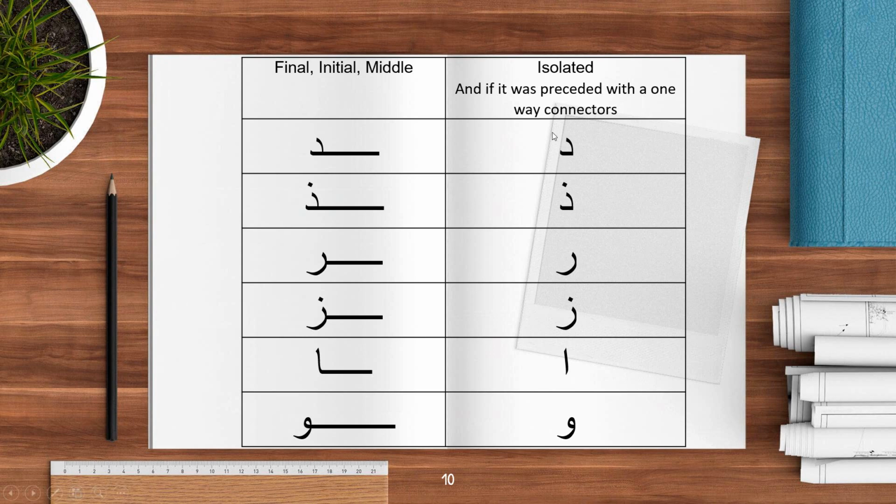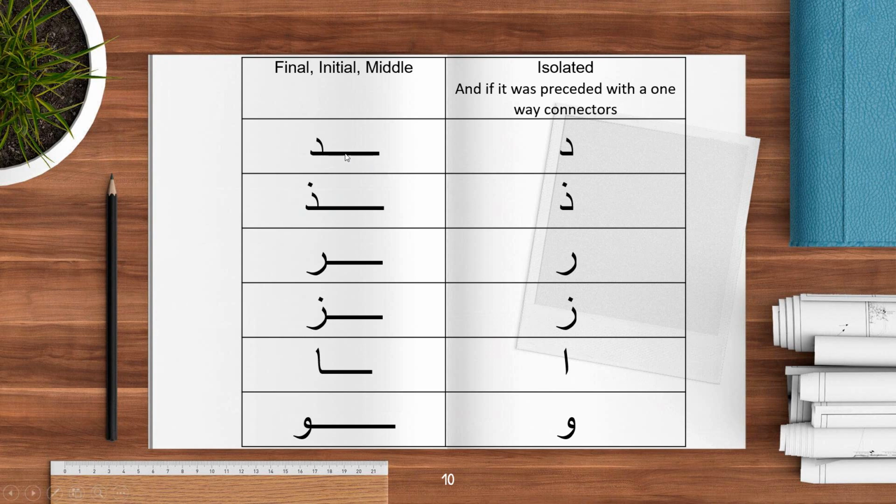The first column from the right here is how we write these 6 letters isolated, or if they were preceded with a one-way connector. So if these letters are preceded or written isolated, they are going to be written like that. Now, if they are preceded by the other group, the two-way connector, it's going to be written like that.